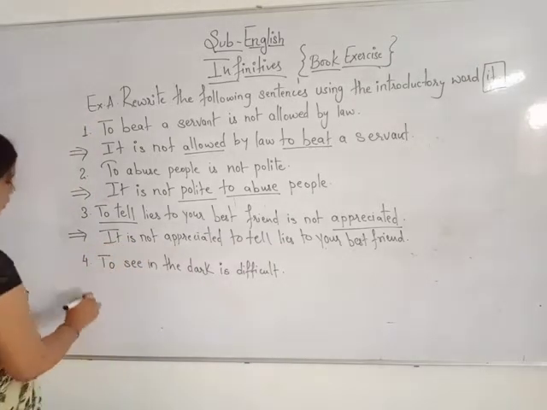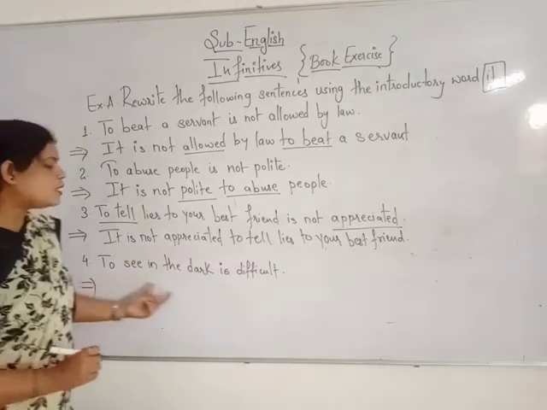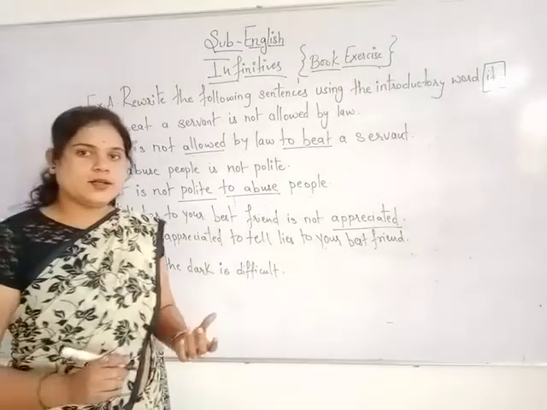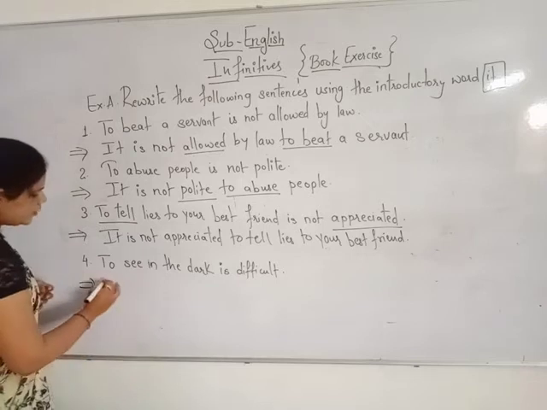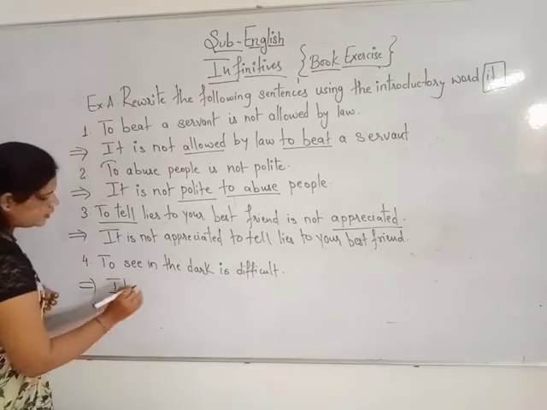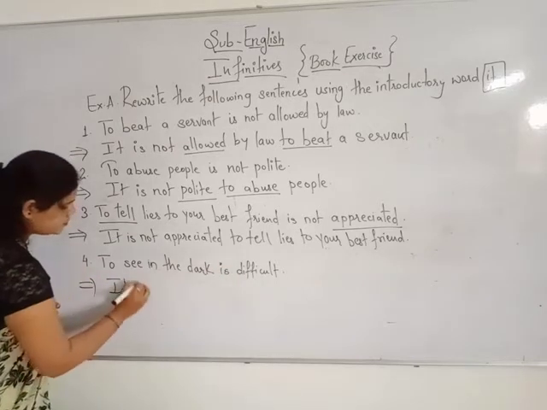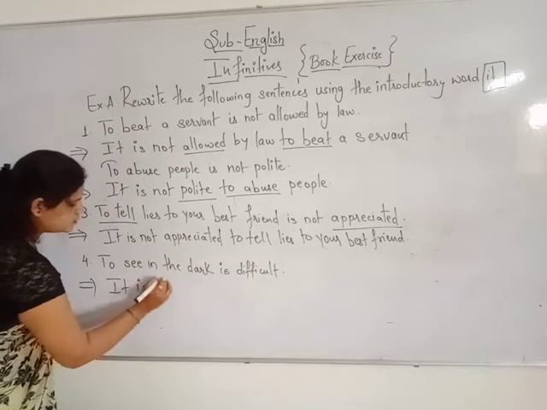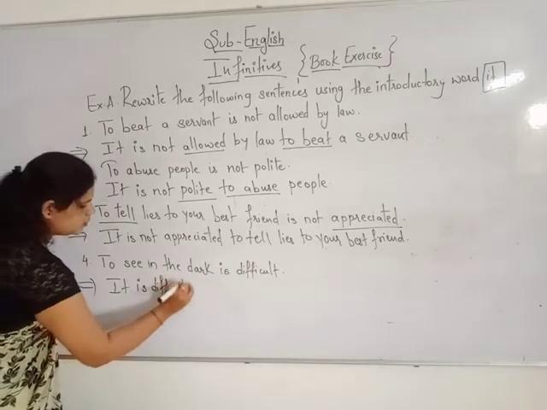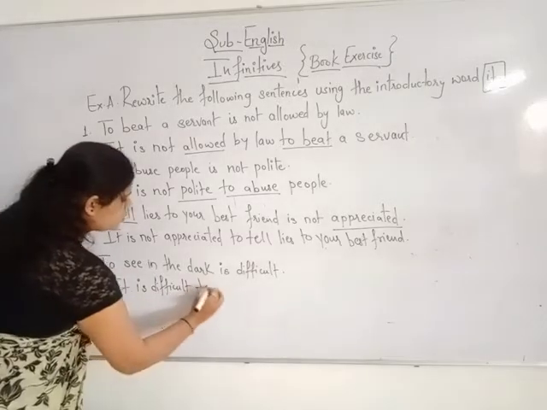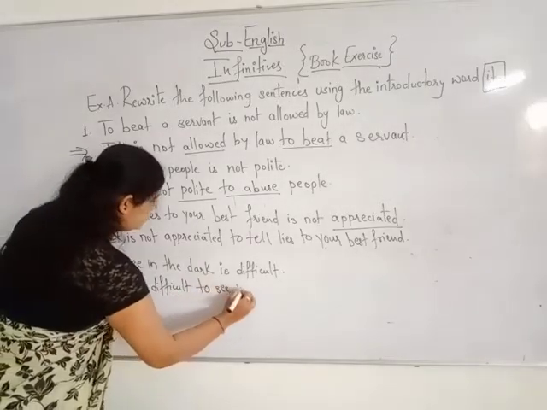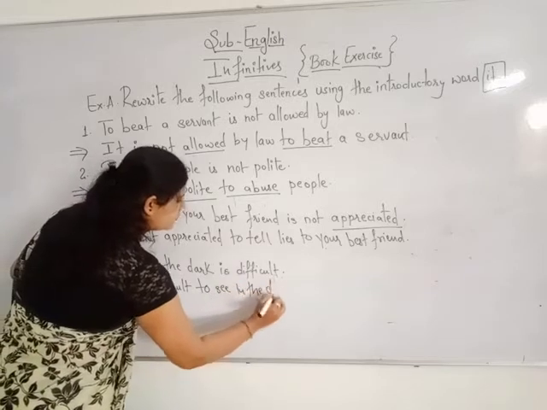Let's see the fourth one. To see in the dark is difficult. How are we going to begin? We will begin with it. Then, is difficult. It is difficult to do what? To see in the dark.